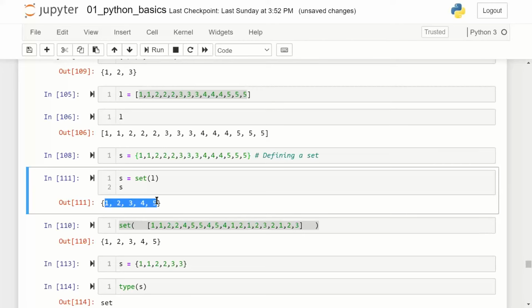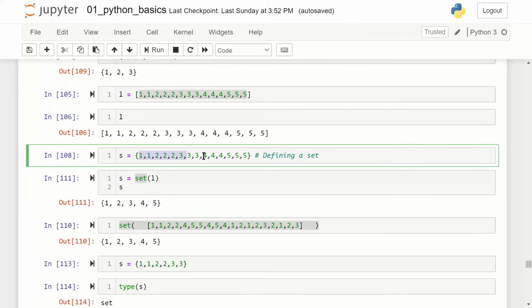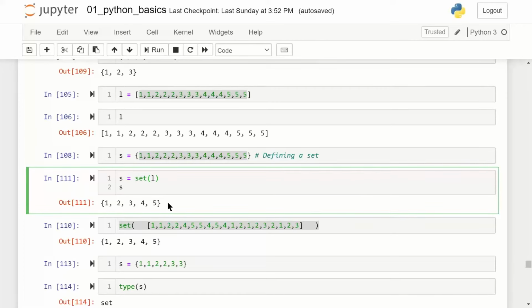So the moment I pass the list to a set using the function set, I get the unique set of values. Here, when I just typed L, it gave me an error because I was not using the function. So I pass the list to a set and I run this, and I get the unique set of values. So this is the usage of a set.